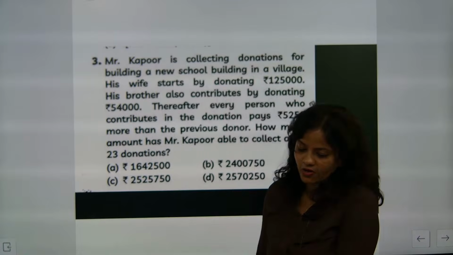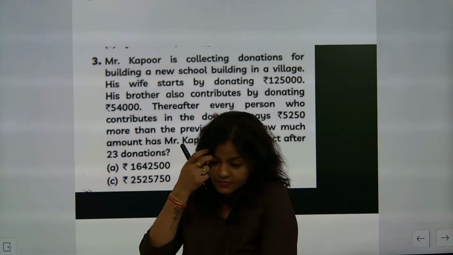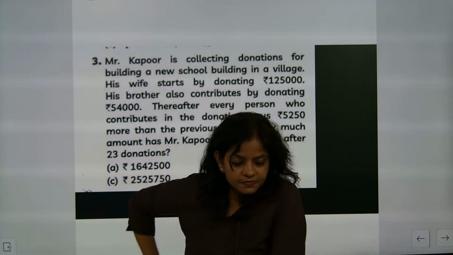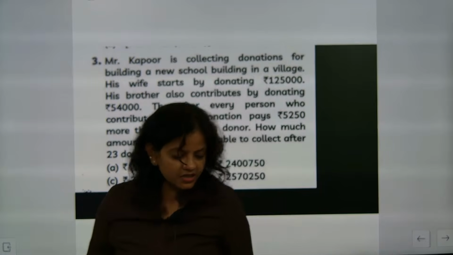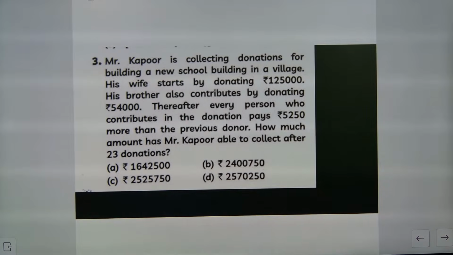So let's see who and all are able to solve this question. Come on, say the answer. I'm moving. Everybody start solving. Ma'am, this is a very big number. How much it is coming? It is 16,42,500. Then 24,750. 25,25,750. This much amount is there. Ending with 5, ma'am.